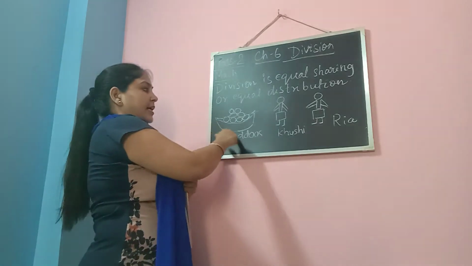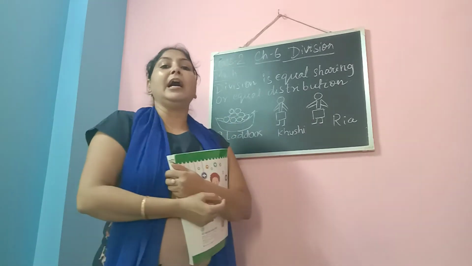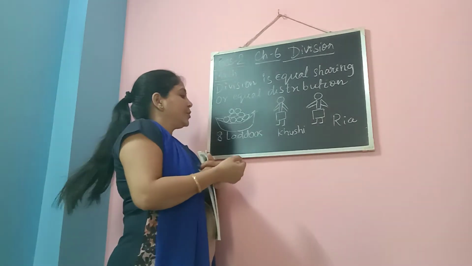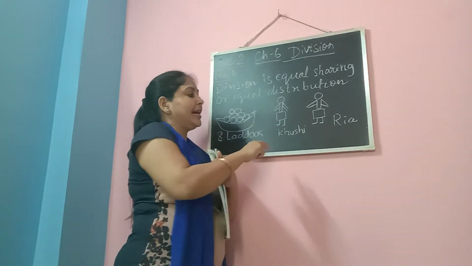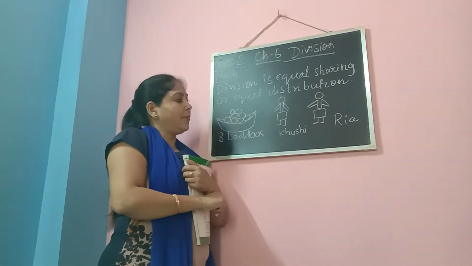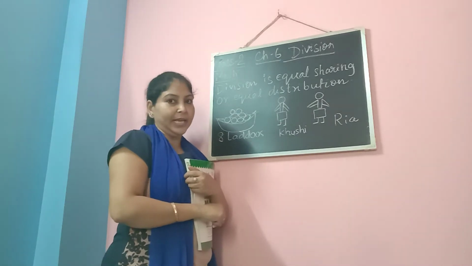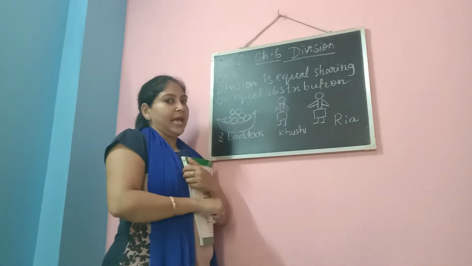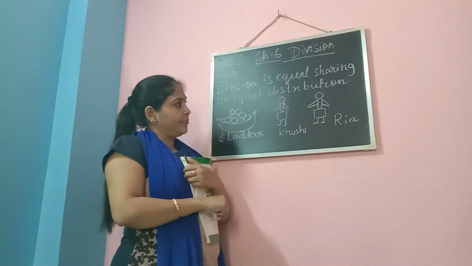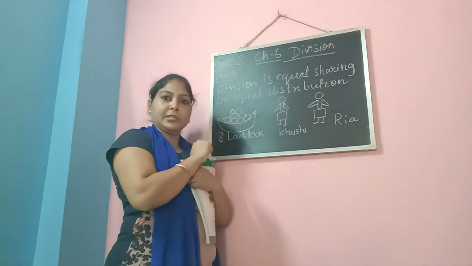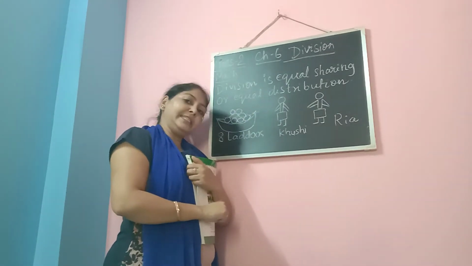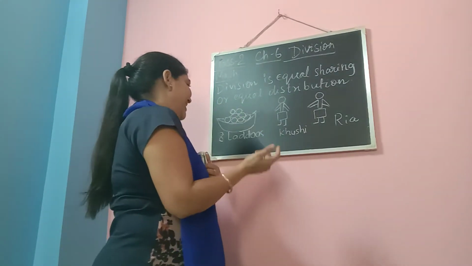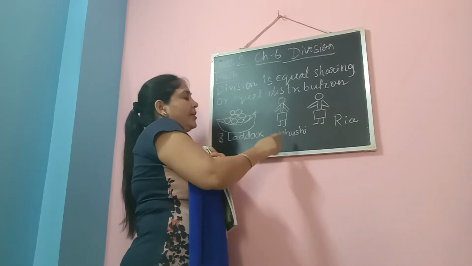You can see there is a basket, and in the basket there are 8 laddus. Of course, all of you love to have laddus. So here 8 laddus are there, and there are 2 children. One is Khushi and the other one is Riya. Both these children want to have laddu, and I am the teacher, and I am going to divide these 8 laddus among these 2 children. Let's see how many laddus each child will get. So we'll start. Let's divide.